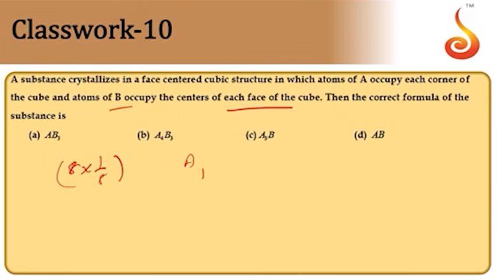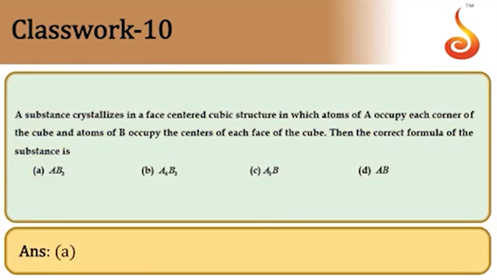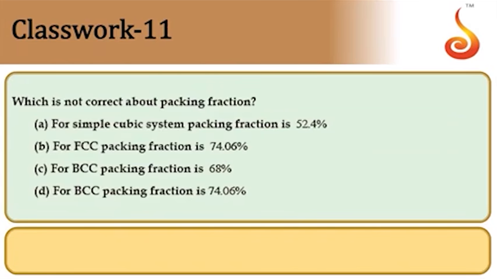Atoms B occupy all face centers now. Faces are 6. Each face center is equal to half we have. Therefore 3 atoms. So B will be having 3 atoms. So 1 atom of A and then 3 atoms of B. So the answer is AB3. So AB3 is the answer.